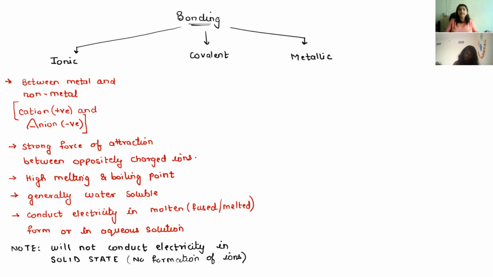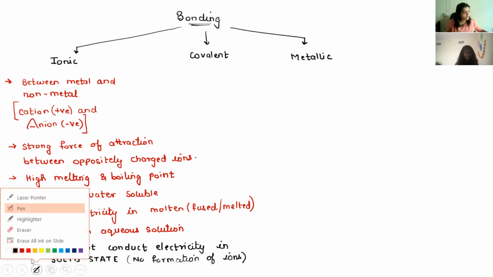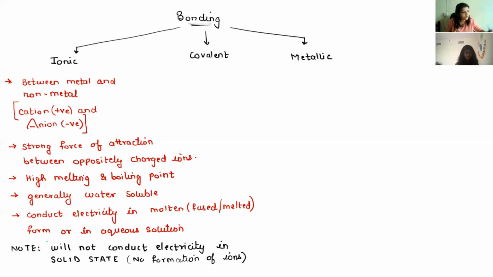Ionic bonding is about how this positive ion and negative ion are formed. The metal will tend to lose electrons, and the non-metal will gain electrons.